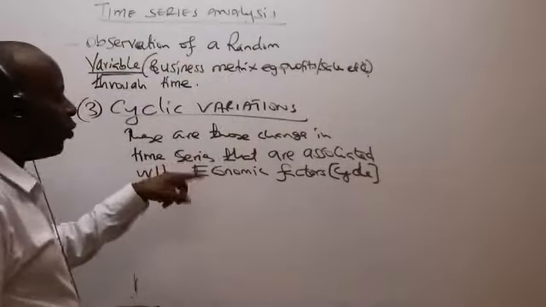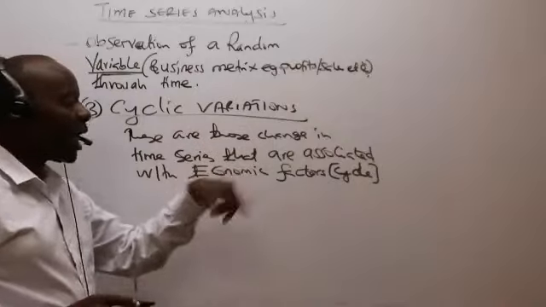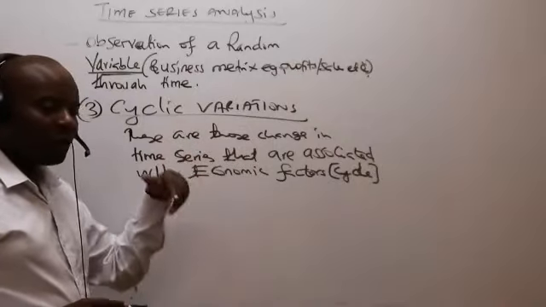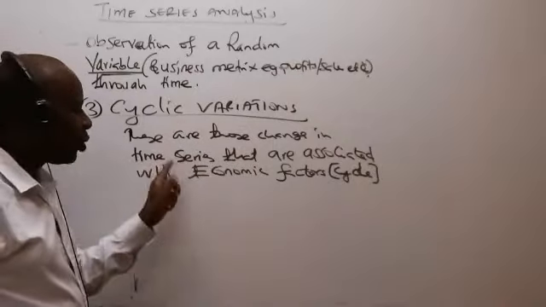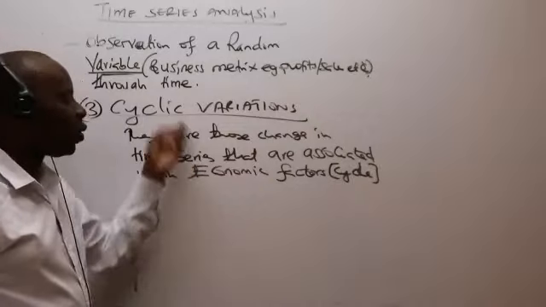So they move as per the economic cycle. When the economic cycle makes a change, we expect those particular time series to also change.